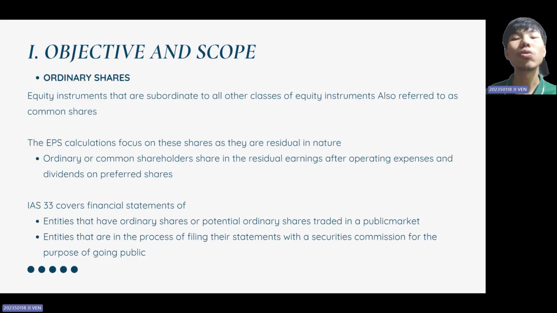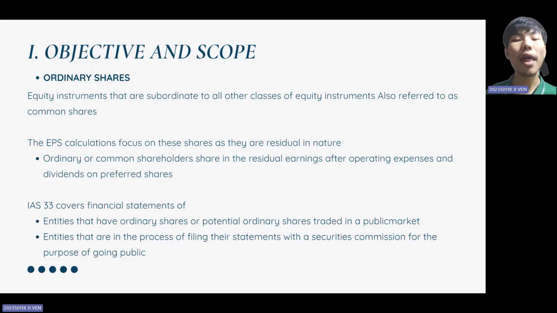Now, let's focus more on ordinary shares, as they are the key element in EPS calculation. Ordinary shares, also called common shares, are a type of equity that ranks after other classes. Shareholders with ordinary shares receive the company's residual earnings after deducting all expenses and paying dividends to preference shareholders.